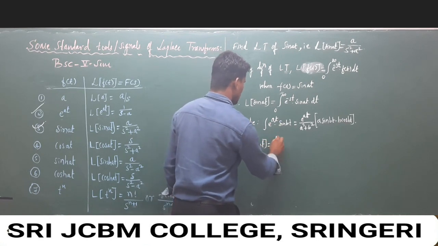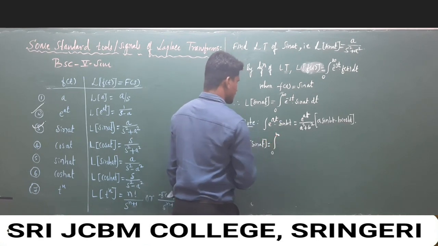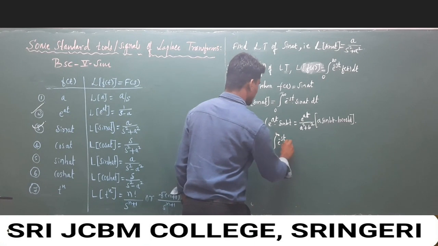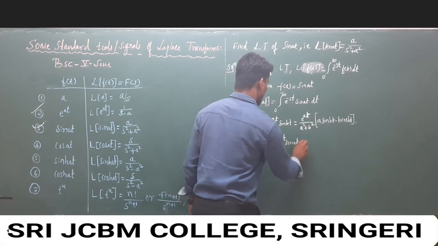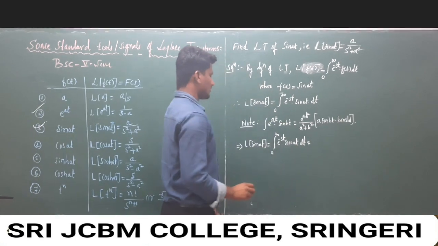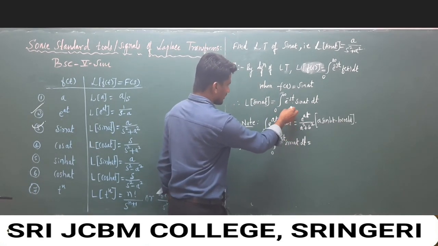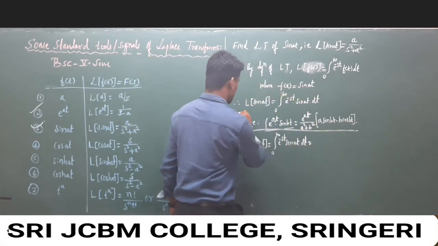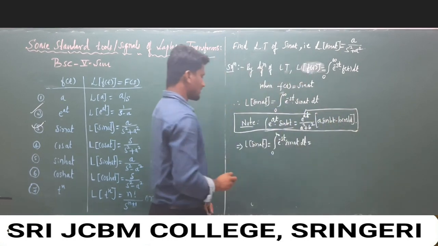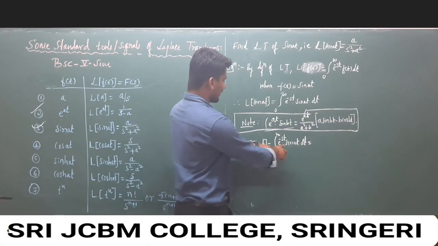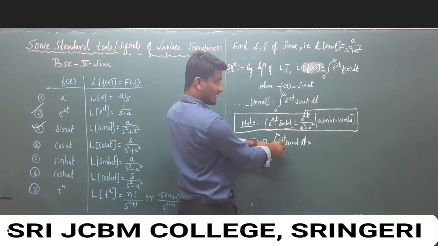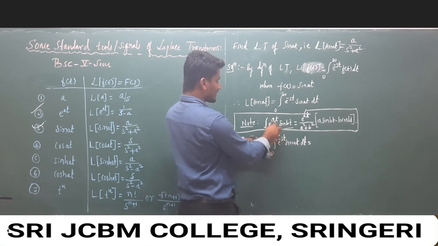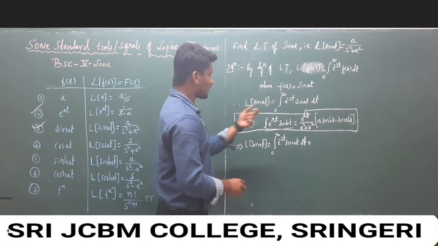is equal to integration 0 to infinity e to the power minus st sine of at into dt. So now we have to compare this condition with the standard formula. Comparison. Now look at this one. Here minus s is there, but in the standard formula a is there. So it means our a is minus s, we just have to take it here.